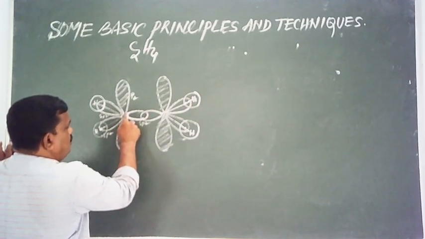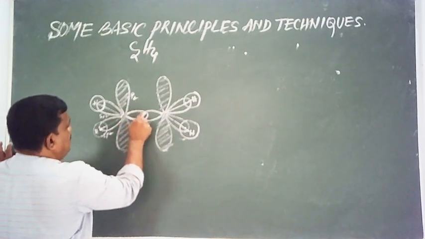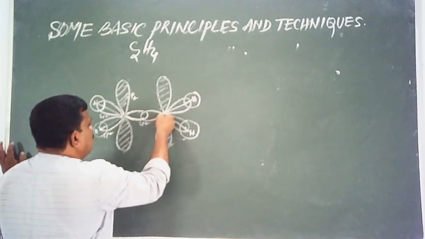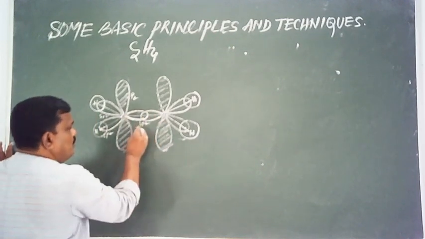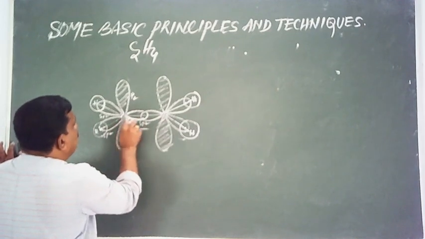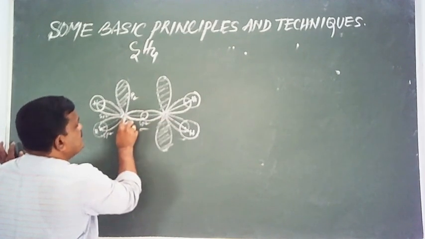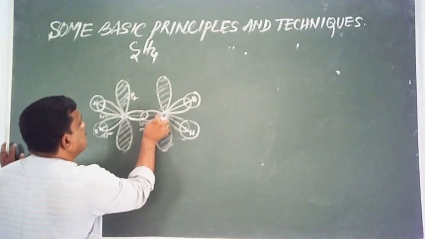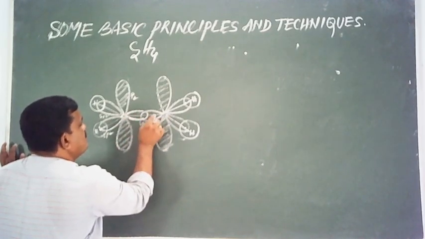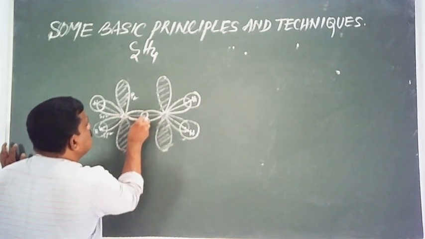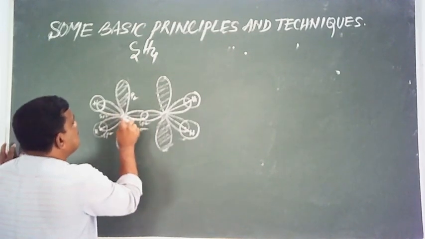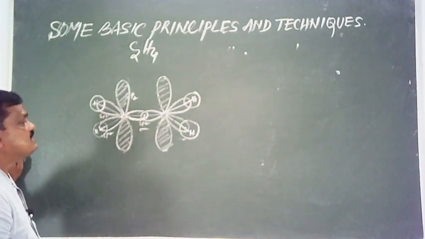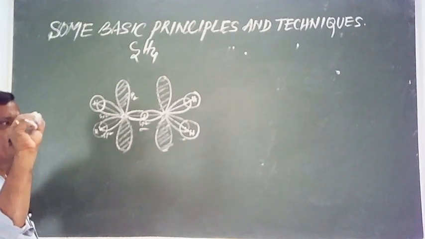The third sp2 hybrid orbital of this carbon overlaps with the sp2 hybrid orbital of the other carbon along the axis to form again a sigma bond. This sigma bond lies between two carbon atoms, therefore it is called a C-C sigma bond. This sigma bond is formed by the axial, end-to-end, head-on overlapping of two sp2 hybrid orbitals. Since this bond lies between carbon and carbon, it is called a C-C sigma bond.